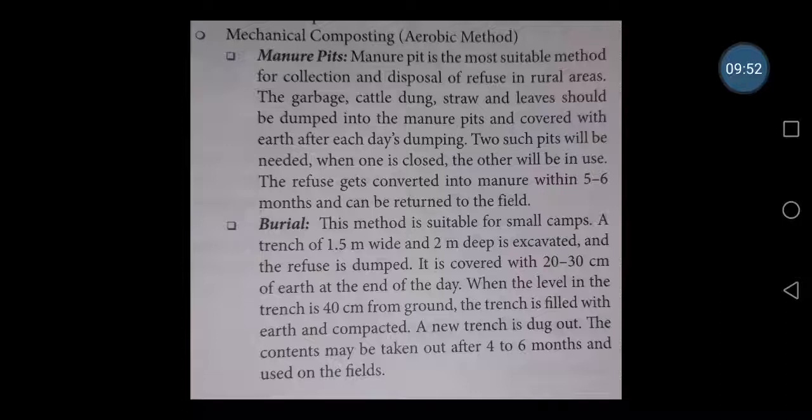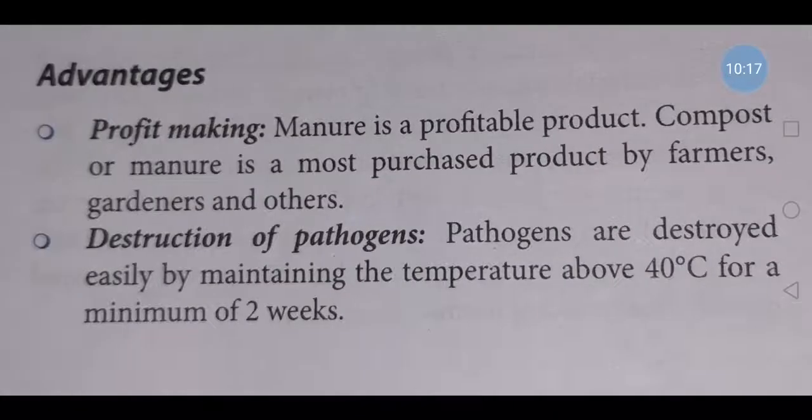That means it is not sealed over that, because there is no need of such sealing. Here we are not using any night soil, so there will not be any breeding of flies, or any such type of feces contamination, because there is no night soil. Since it is in the presence of oxygen, it is known as the aerobic method of composting. So these are the methods of composting.